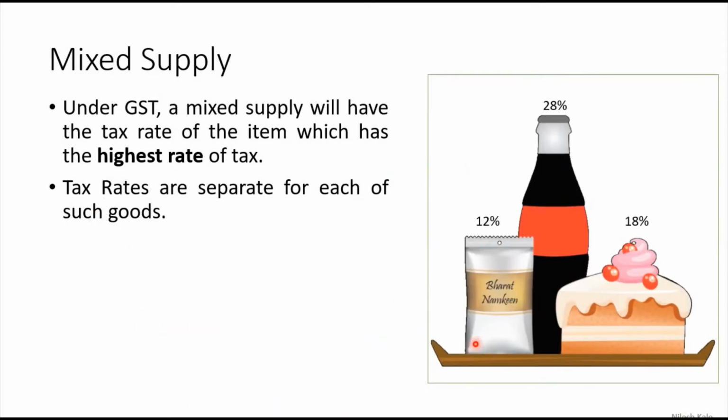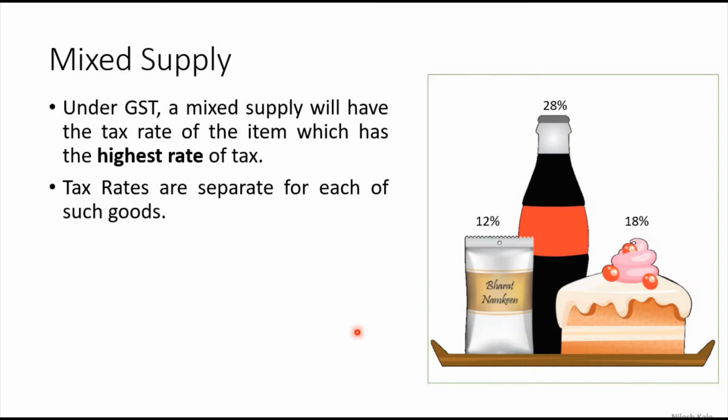Look at this example. This namkeen or Kurkure or Lay's packet, whatever it is, it has 12% rate of tax, cake has 18%, and coke has 28% rate of tax. Now how will you charge for this combination? Look at this tray. Okay, this is a combination of food.